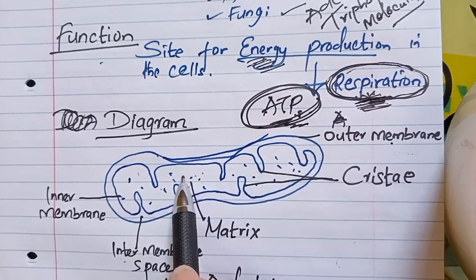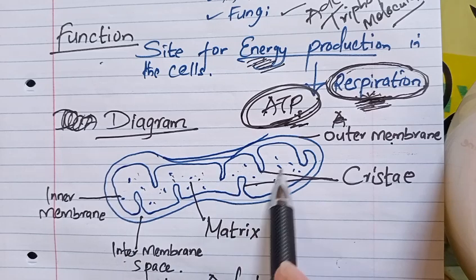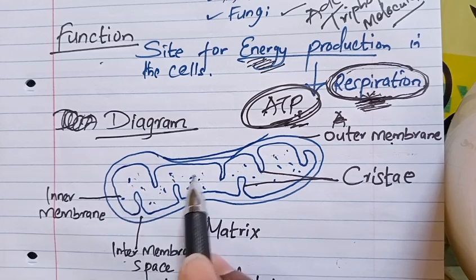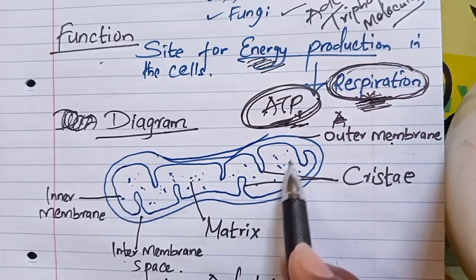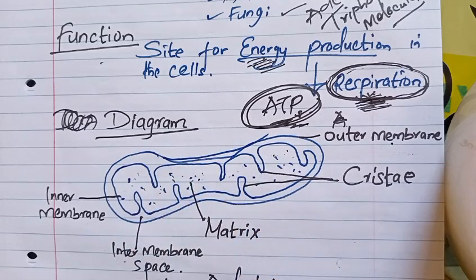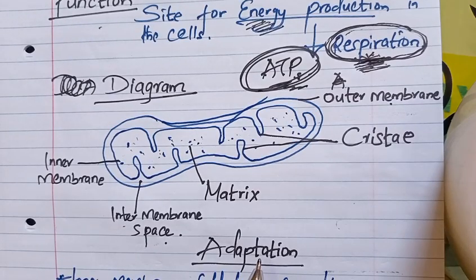And you expect that in this fluid, inside this mitochondrion, is where chemical reactions will be taking place. So there are dissolved salts and sugars and other suspended substances within this matrix that are useful in the manufacture of energy or in respiratory reactions.